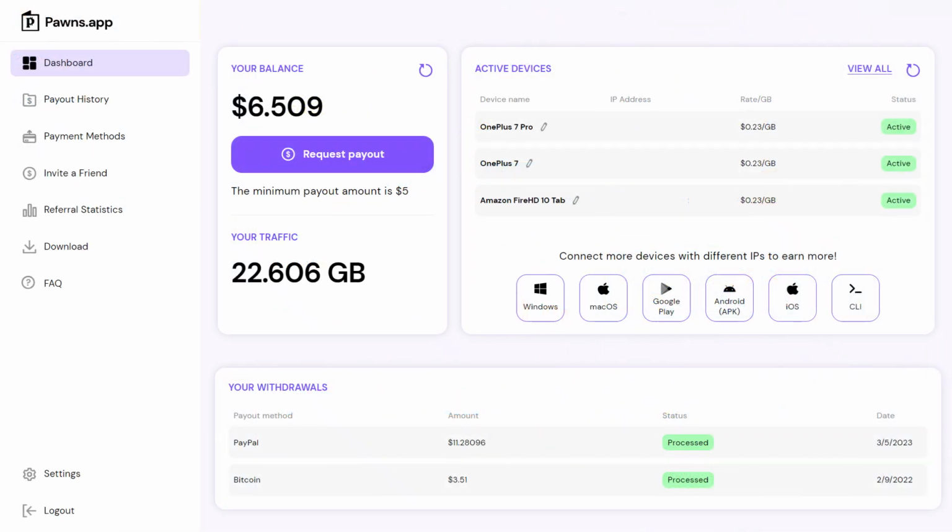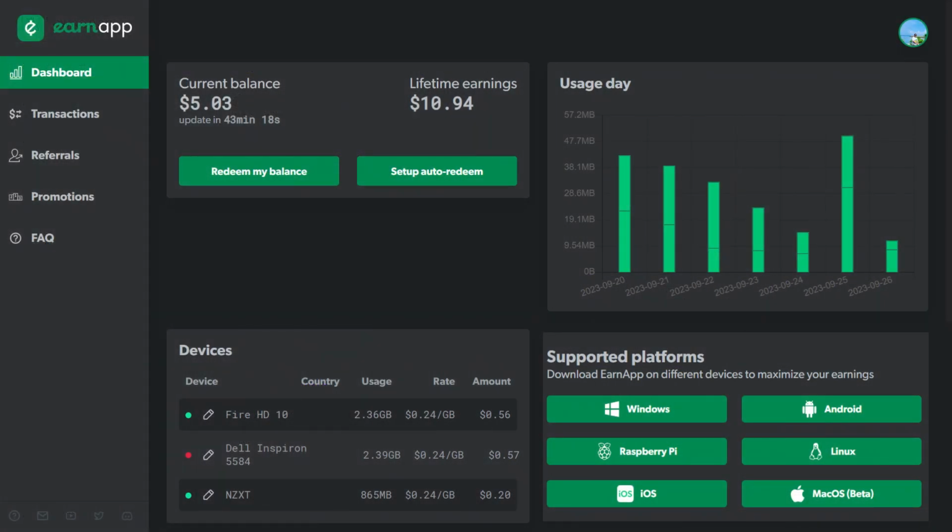Pawns, previously known as IP Royal Pawns. It is another extremely popular application for passive income. It also has surveys through which you can earn more. Earnapp, by Bright Data. It is used by many users on multiple platforms. It provides an excellent platform for passive income.